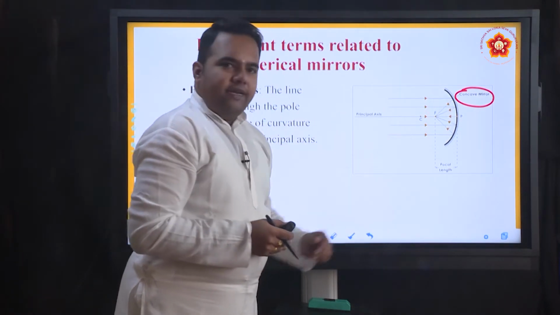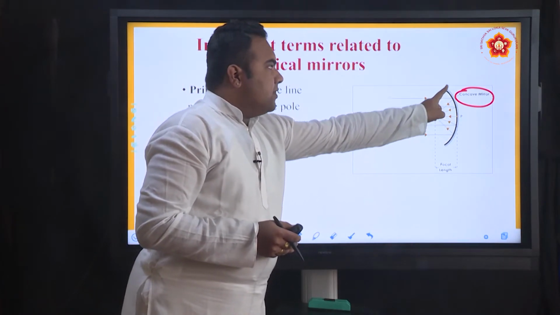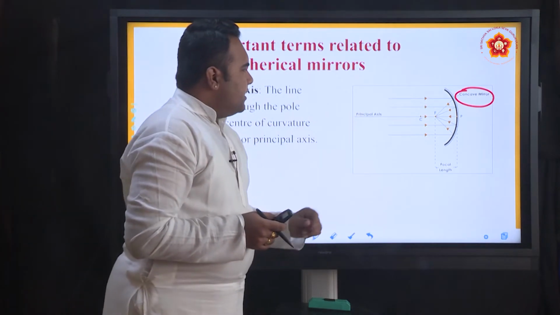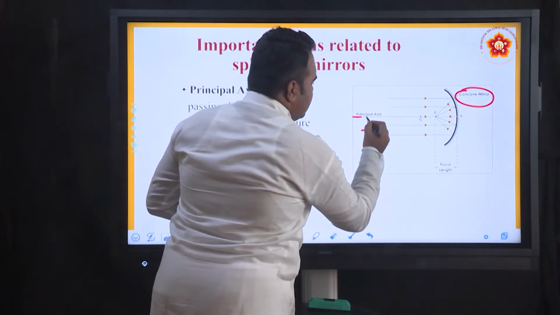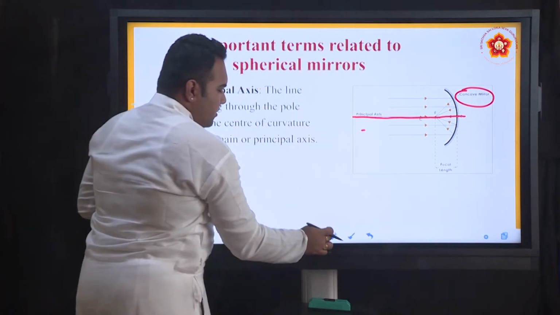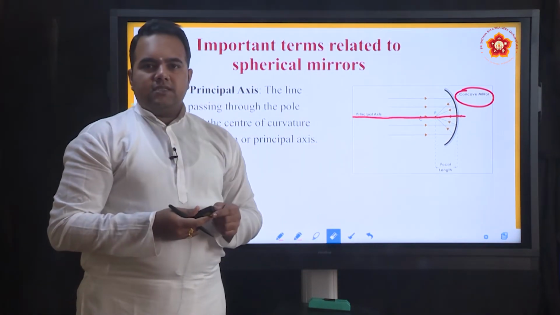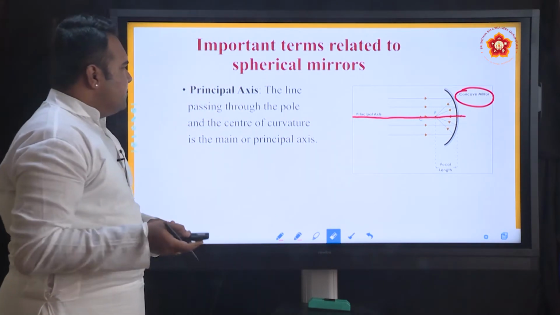Because it is bent inward and the reflecting surface is this side because the outside surface is shaded. So, this is a concave mirror, and this particular imaginary line passing through the center of curvature and pole is called the principal axis. This will be a straight line and this is an imaginary line.